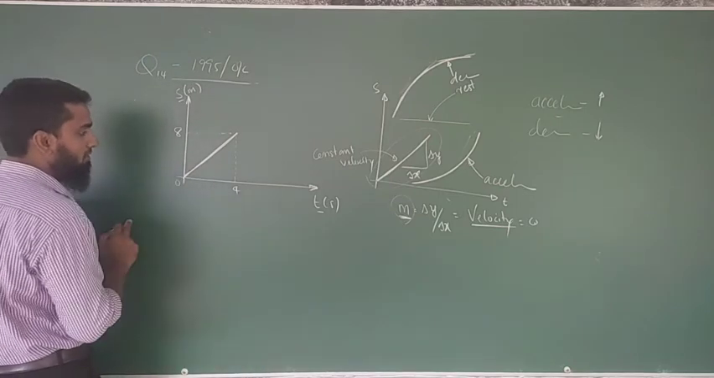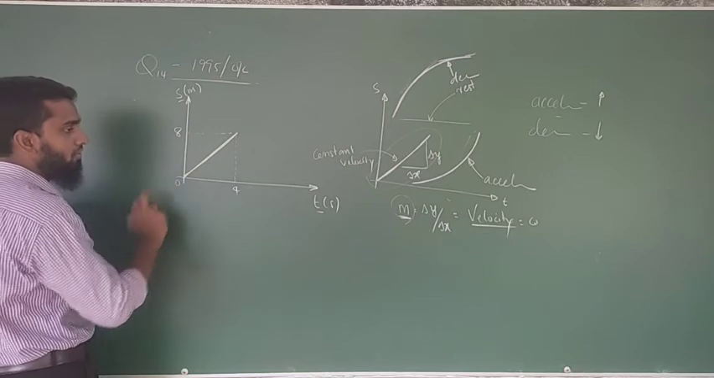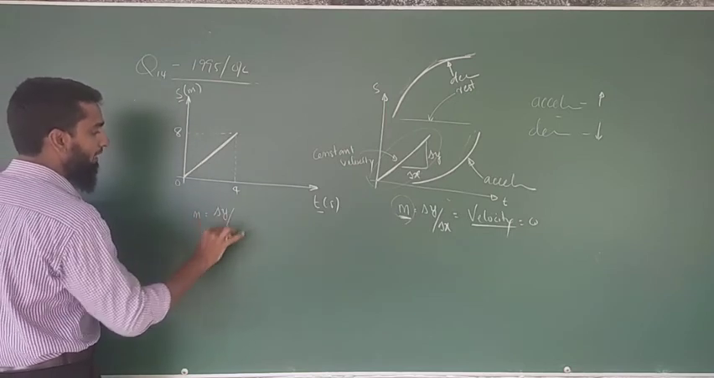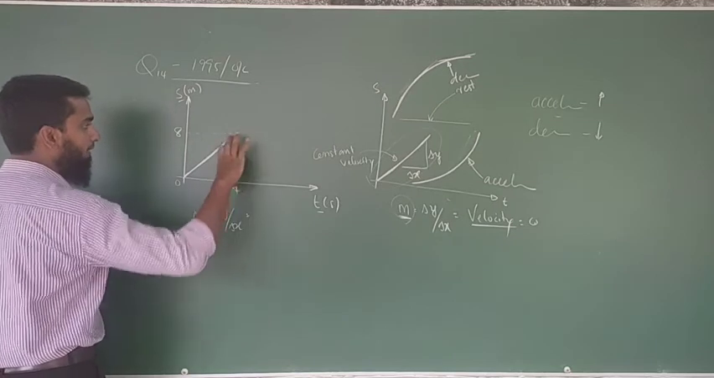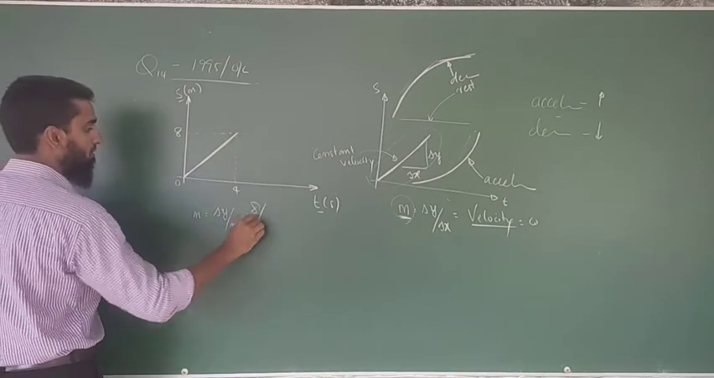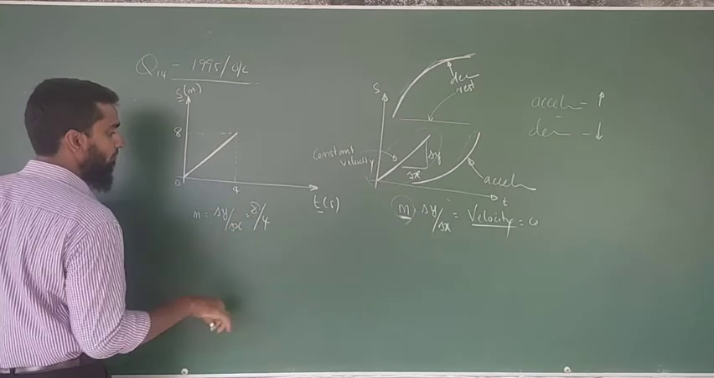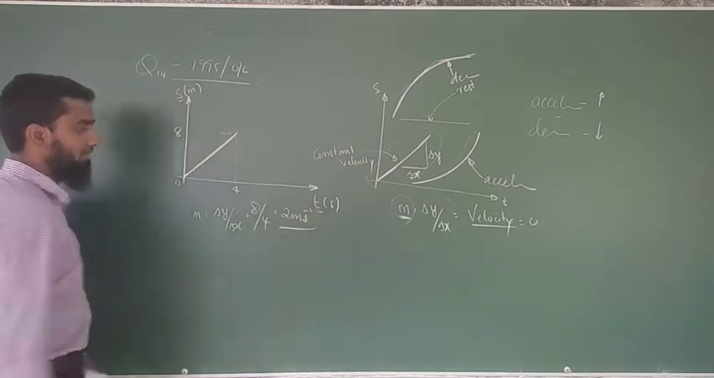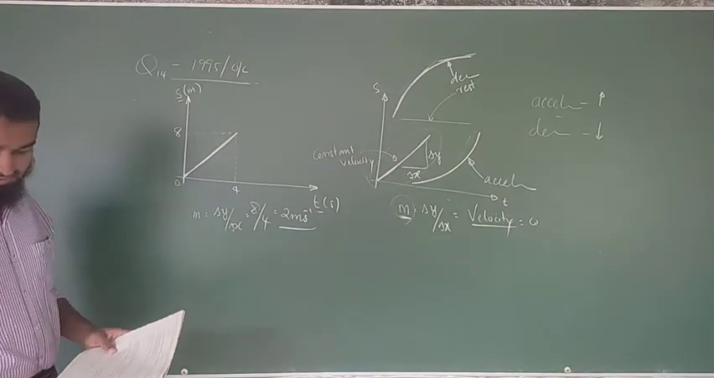For a constant velocity, if you want to find this velocity, then you have to find the gradient. The gradient is delta y over delta x. Delta y is 8 divided by delta x is 4. That is equal to 2 meters per second. Then the answer is the third option.